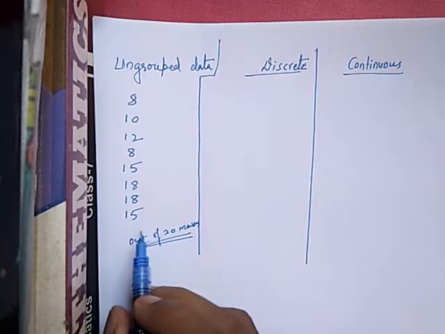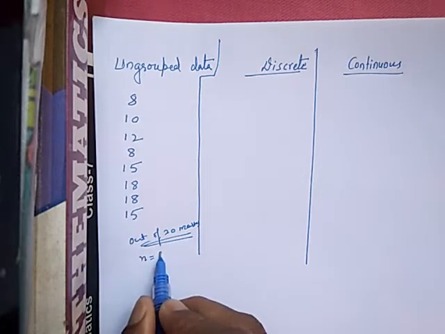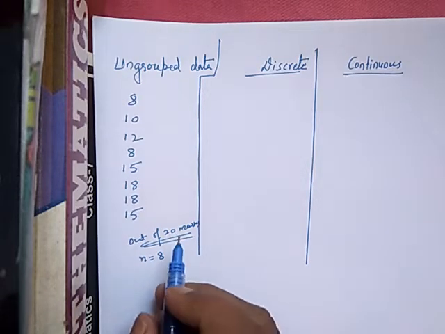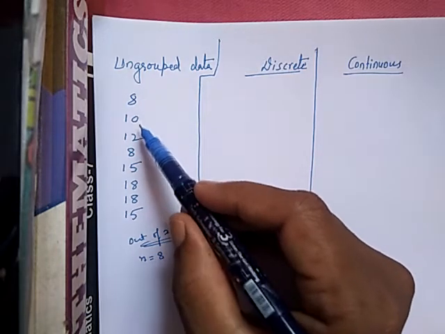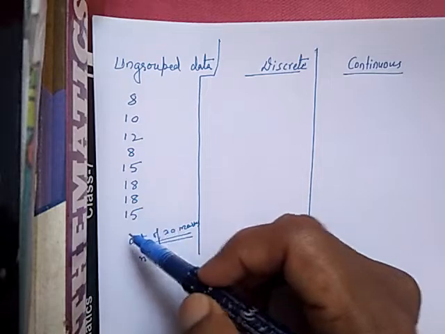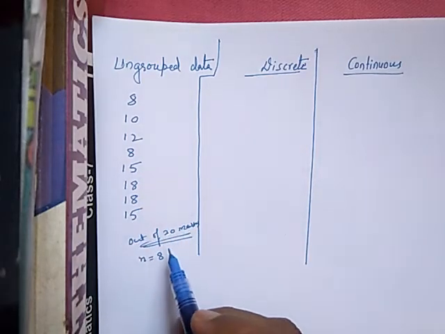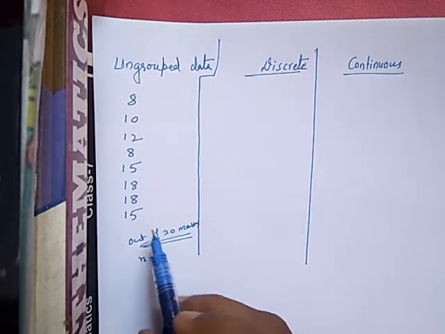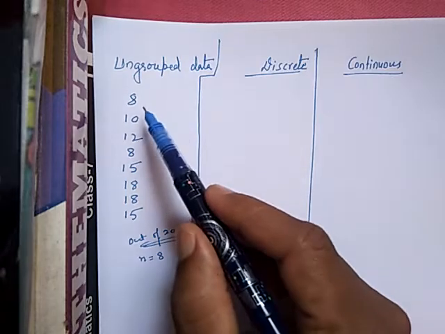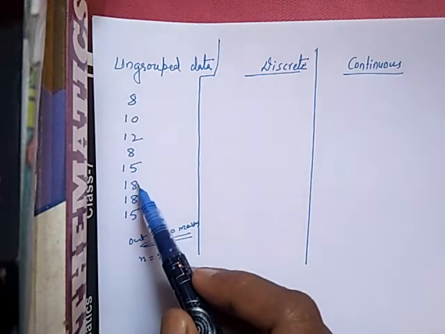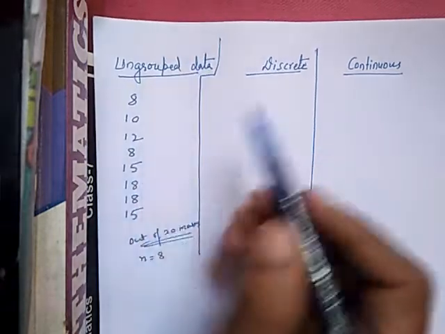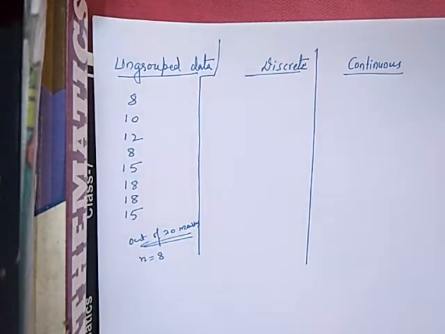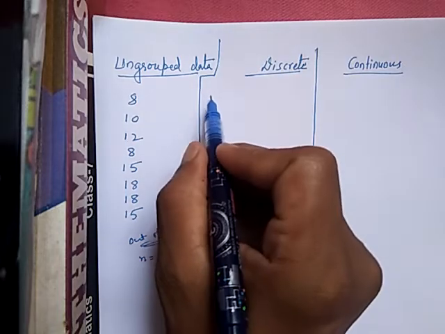So the total number of students, N, is 8. The total number of observations, I told you, so N we are considering as 8. These 8 students scored marks out of 20. If I write directly 8 10 12 8 15 18 18 15 like this, this is nothing but ungrouped data. Now what is in the discrete? We will see.